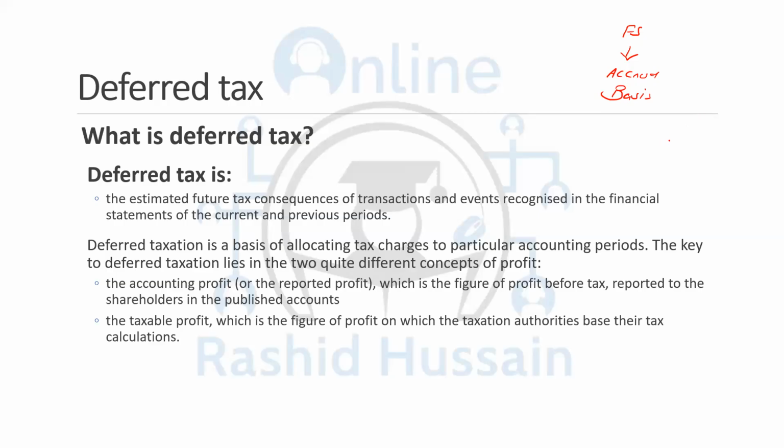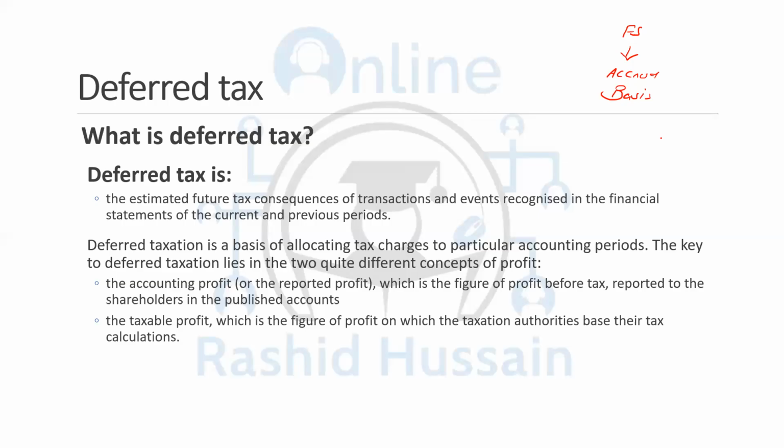We are not going to see whether the interest which has been accrued is paid or not. If it is due on you, you are going to record that as an expense. If the interest receivable has been accrued, you are going to record that interest receivable as an income, irrespective of it being received.